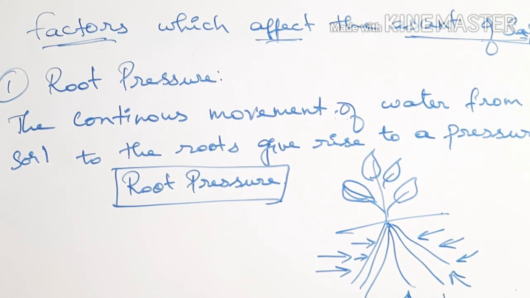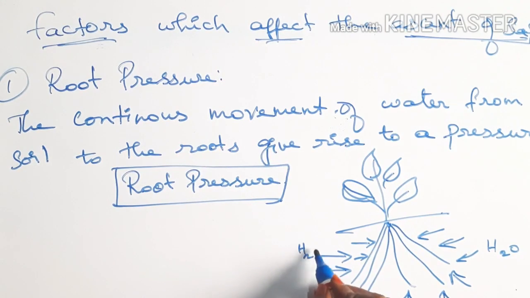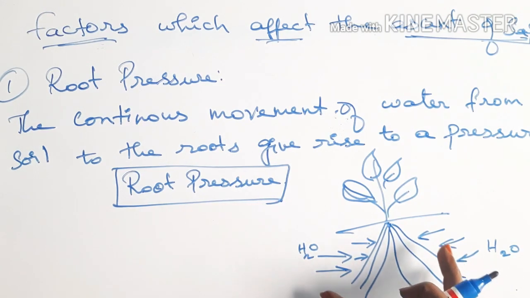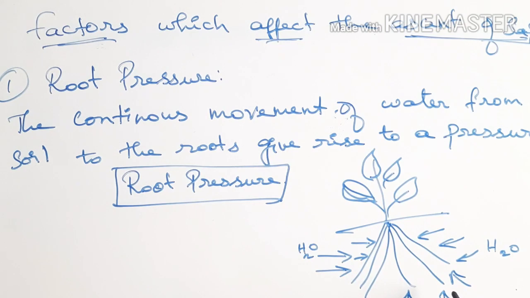Right? These are all water molecules. So these water molecules moving towards the root will create a pressure. How will it create a pressure?